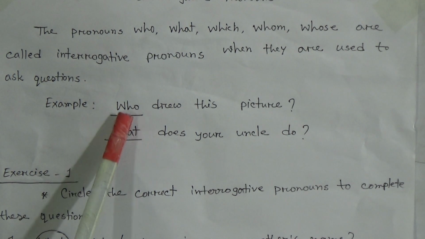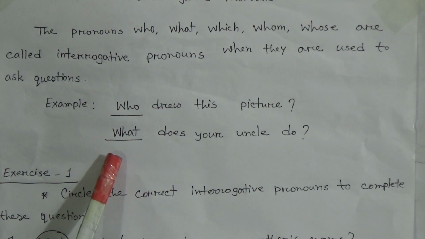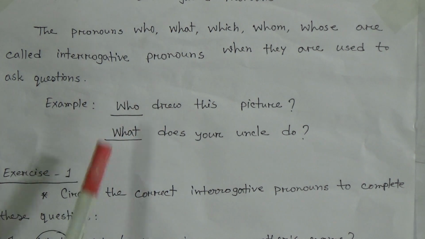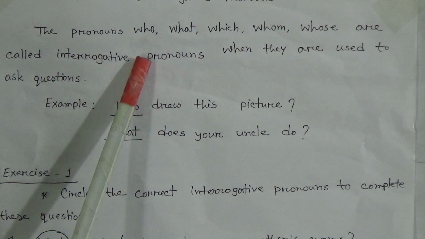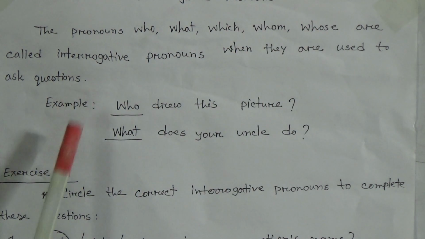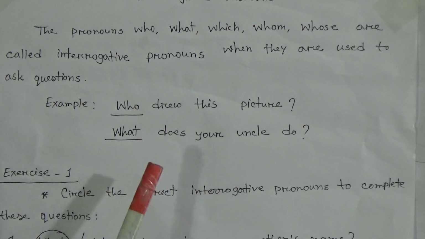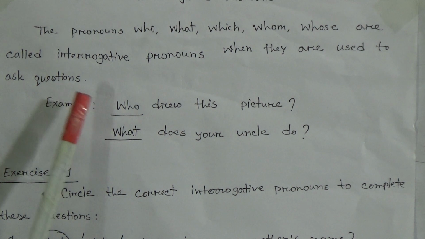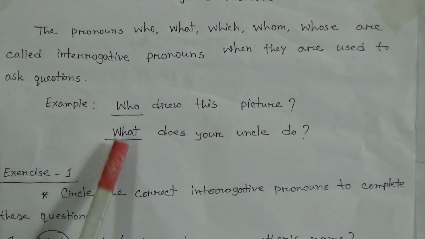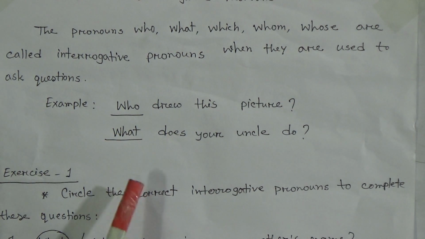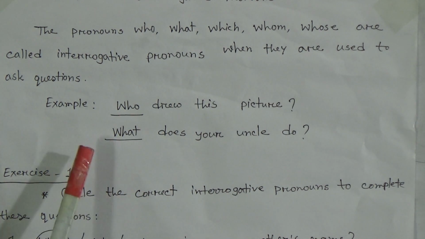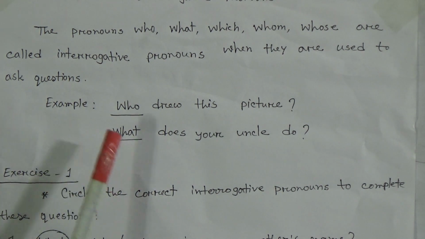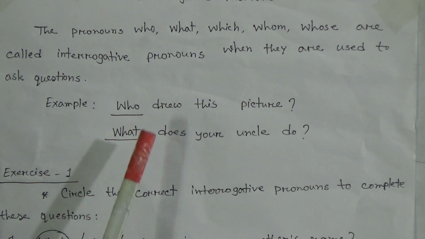Look dear students, these underlined words who, what, all of these words are called what? Interrogative pronouns. That means words like who, what, which, whom, whose are examples of interrogative pronouns. So what have we learned from interrogative pronouns? Interrogative pronouns serve to form special questions. Each pronoun from this group is used to create a special question or an indirect question.